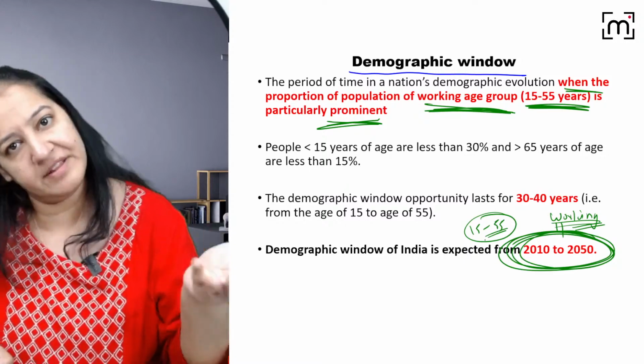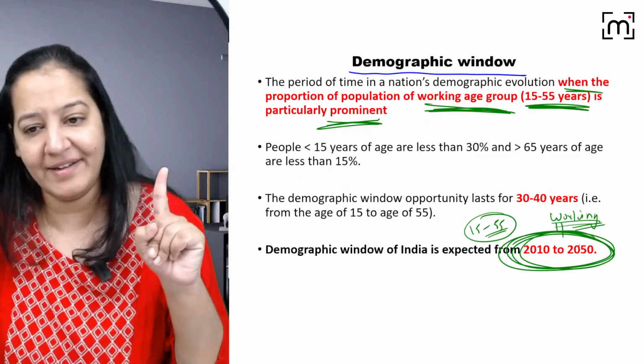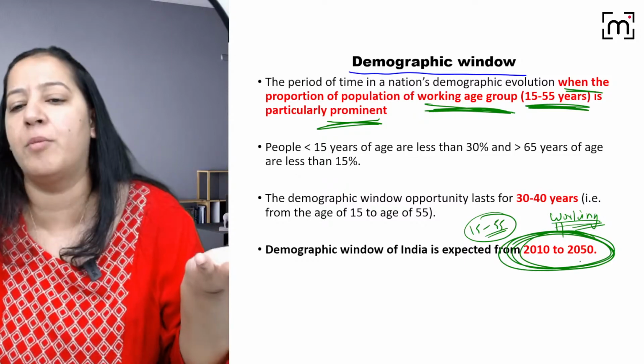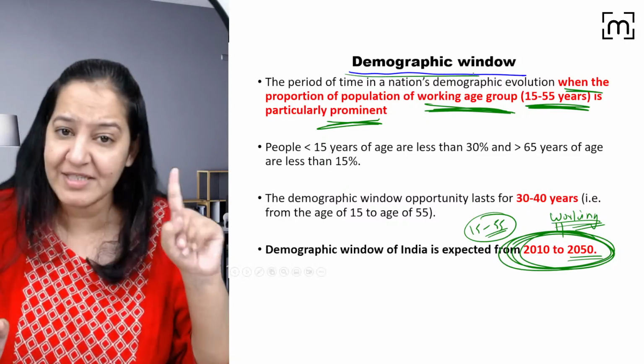one time will come when the old age will be more, because we are decreasing the death rate day by day. So on that day when the dependent population becomes prominent, after 2050, India will no more be in the demographic window. So what is the demographic window?